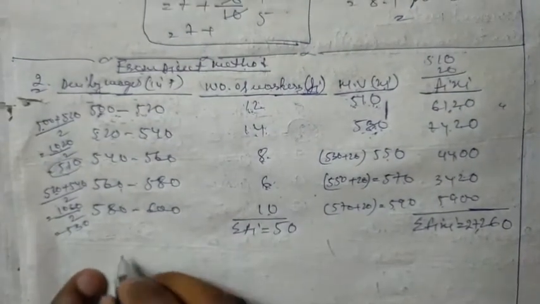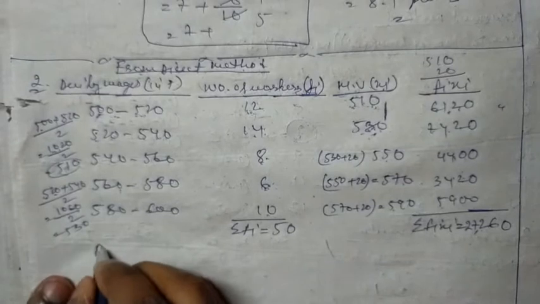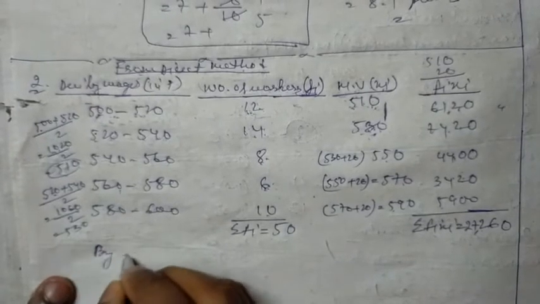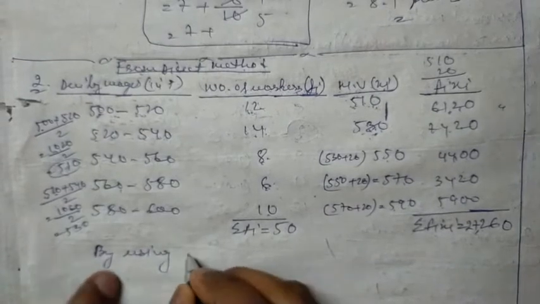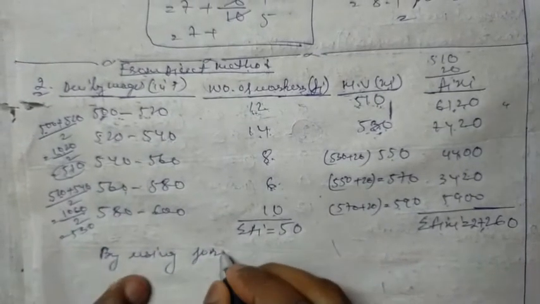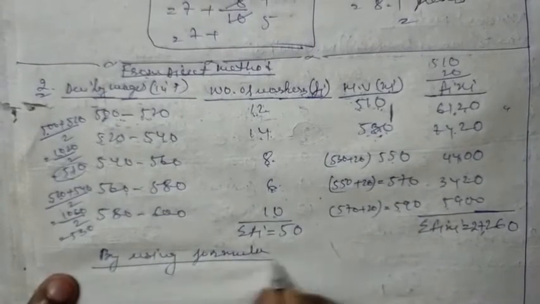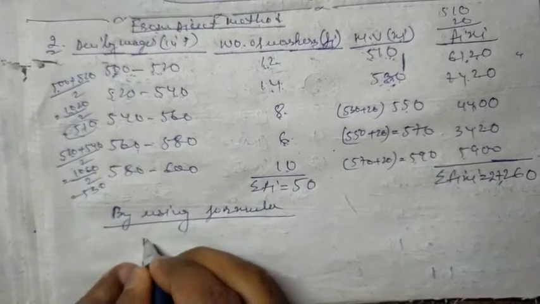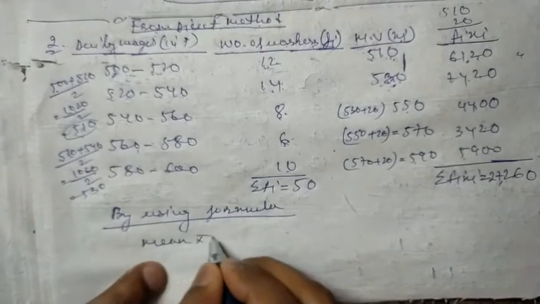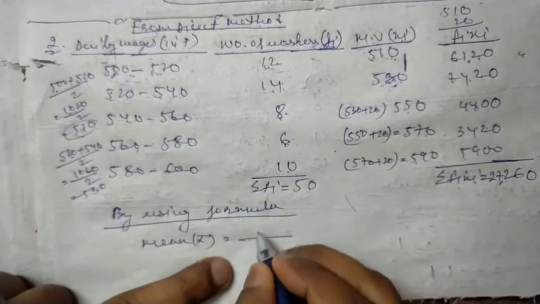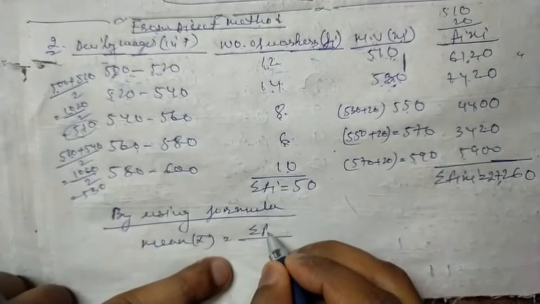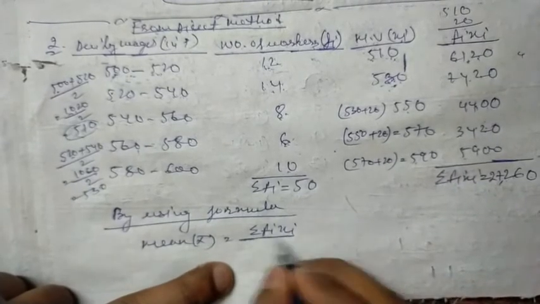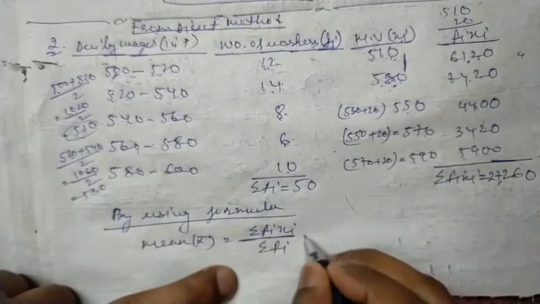Okay, now by using the formula, mean is equal to sigma fi xi divided by sigma fi.